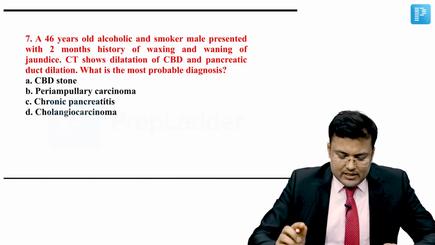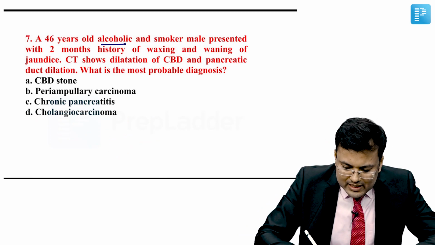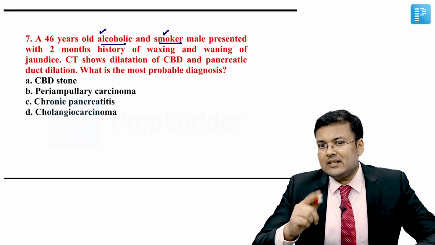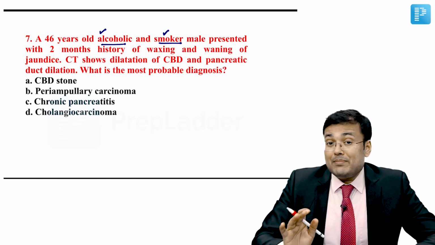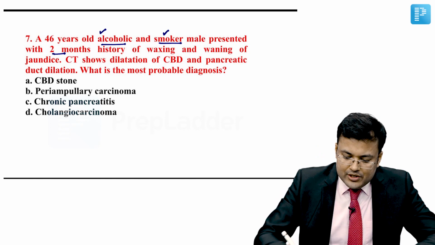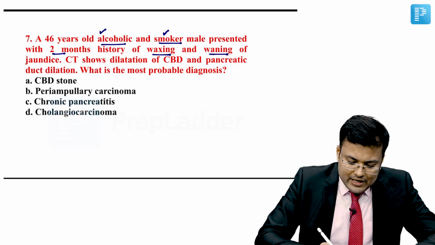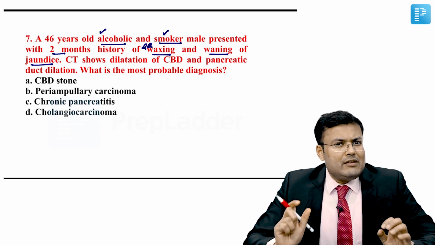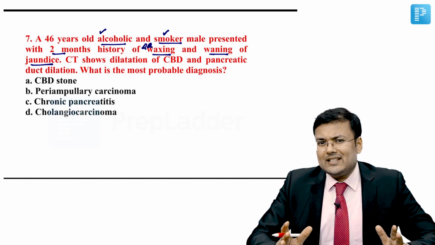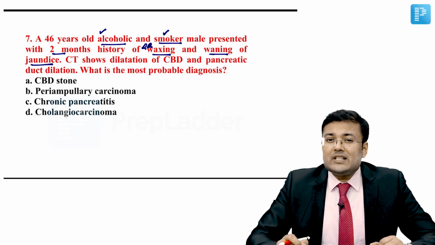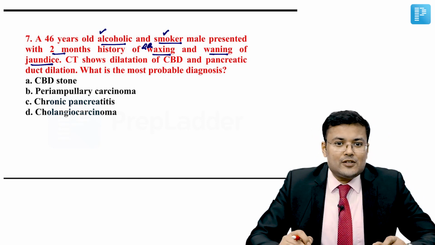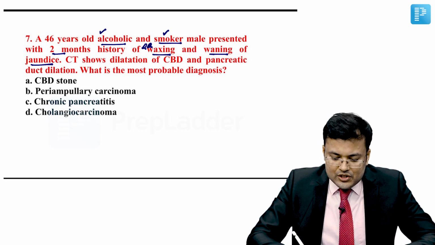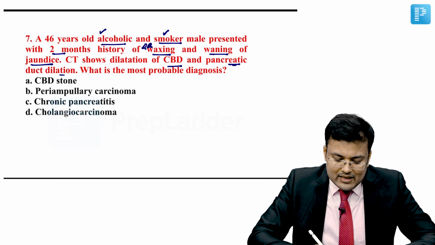A 46 years old alcoholic and smoker. See the factors, two risk factors. Alcoholic and smoker male presented with 2 months history of waxing and waning of jaundice. This is a characteristic feature. You must be knowing that in which particular malignancy waxing and waning of jaundice is there. Yes, ampullary carcinoma, which is the part of periampullary carcinoma. CT shows dilatation of CBD and pancreatic duct, right?